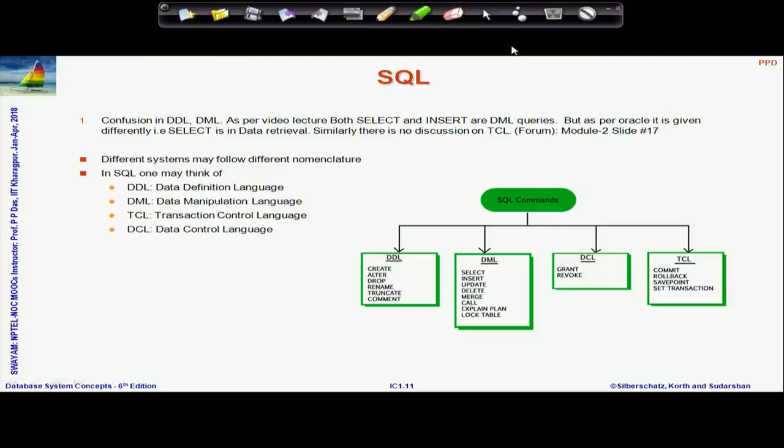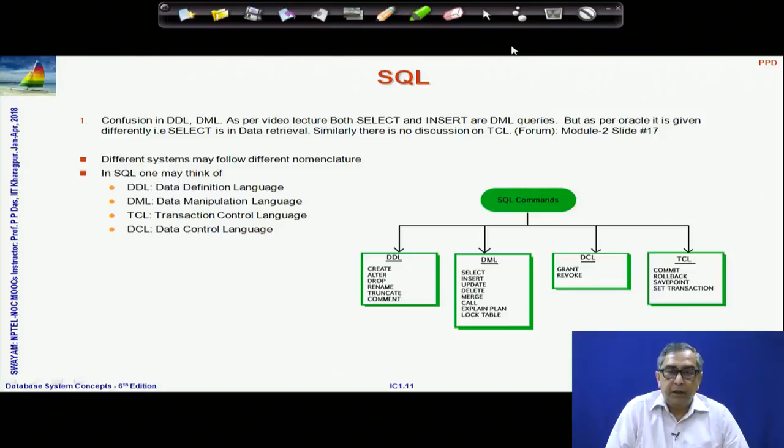There was a question saying that there is some confusion about what you call DDL, what you call DML, and what Oracle calls them, and so on. The fact of the matter is that these are not very standardized nomenclature. Oracle is a specific database management system, like SQL Server is another, and PostgreSQL is another. So, different systems may have slightly different nomenclature.